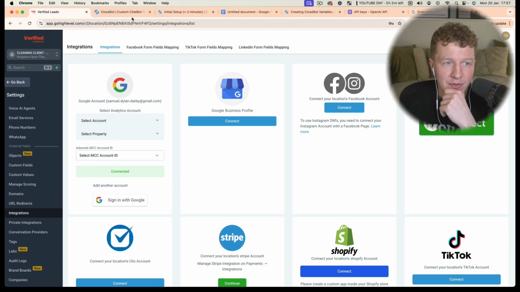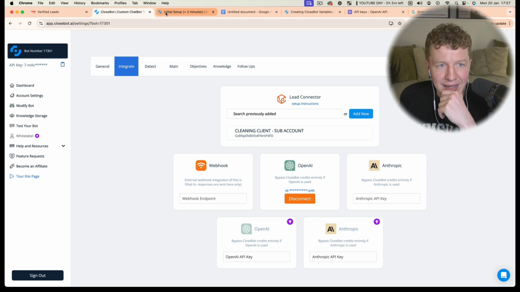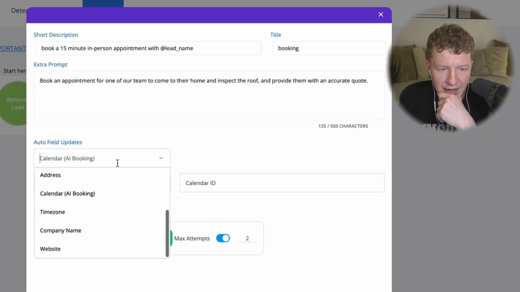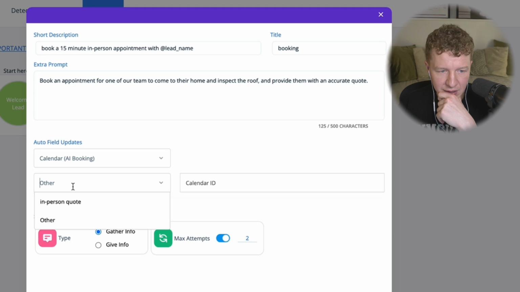So now that we've done that, we're going to come back into our bot, and I'm going to first go to my main like I did before. Let's show my objectives, and we go to booking, and we're going to integrate this with our AI. So we're going to click calendar AI booking. Click that, I was already selected. You can see here in-person quote. However, if that doesn't come up, we've got other here.